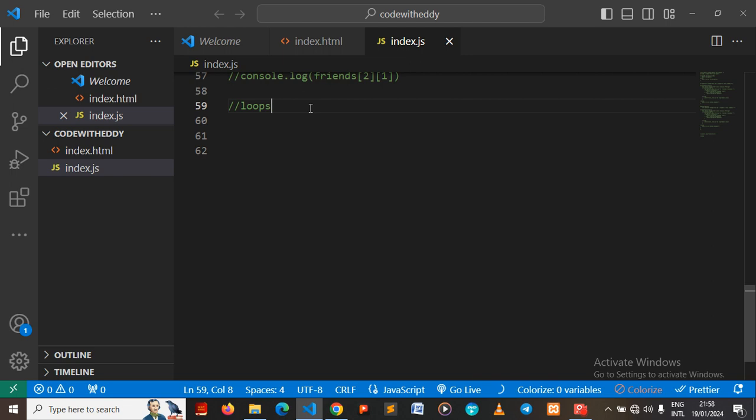Let's say, for example, if you take a look at all our code in the previous section of this course, you discover that they are just one way. What I mean by that is that once the code is done executing, it will stop. It does not go back to repeat itself until a particular condition is met.